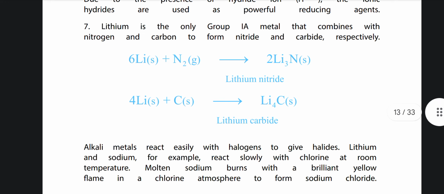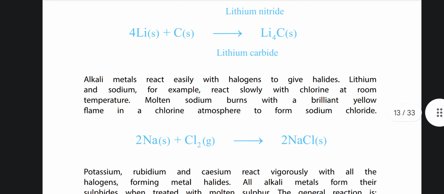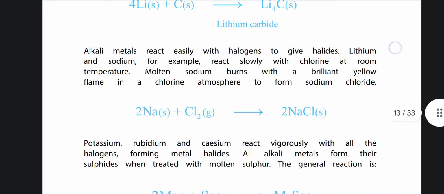Number 7. Lithium is the only group 1A element that combines with nitrogen and carbon to form a nitride and a carbide respectively: lithium nitride and lithium carbide. Alkali metals react easily with halogens to give halides. Lithium and sodium, for example, react slowly with chlorine at room temperature. Molten sodium burns with a brilliant yellow flame in a chlorine atmosphere to form sodium chloride.